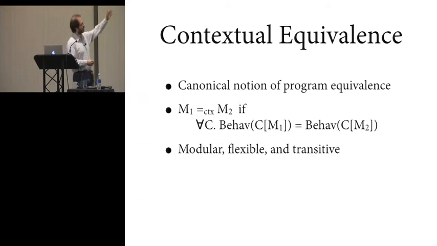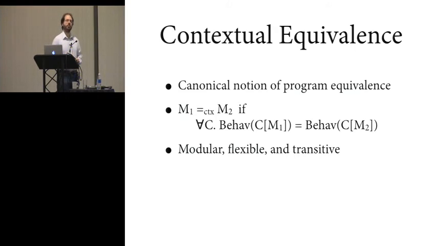All right, so any context C with a hole in it, if you fill that with M1 or you fill that with M2, you get programs with the same behaviors. And the reason I would say that people like contextual equivalence so much is that it really hits all three criteria that I mentioned earlier right on the head. So it's inherently modular and transitive. This is easy to show by definition of contextual equivalence.